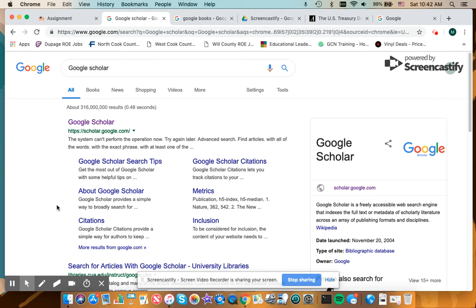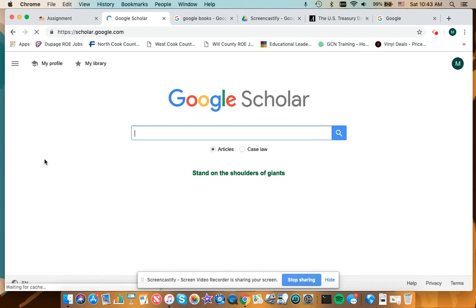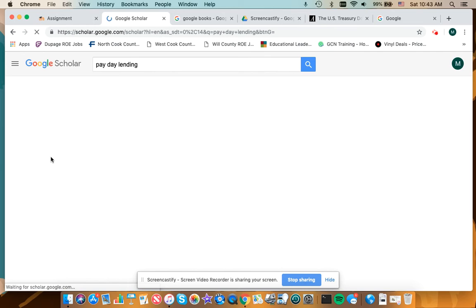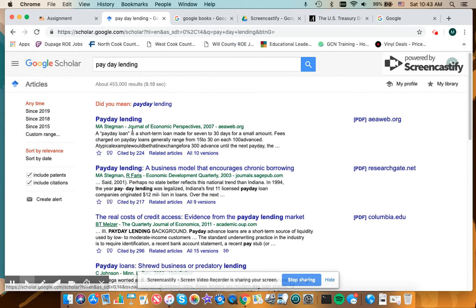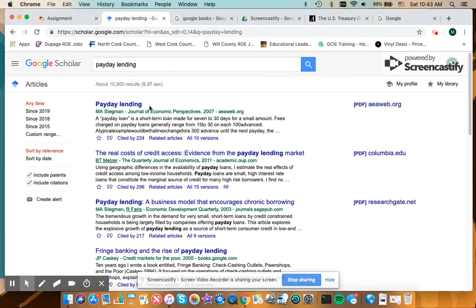Google Scholar is really nice because you can search up different academic papers that are written by academics at universities from around the world. So let's just use one of the topics that we've discussed. We will say payday lending. Let's see what comes up. I searched it wrong. So we'll take a look there.